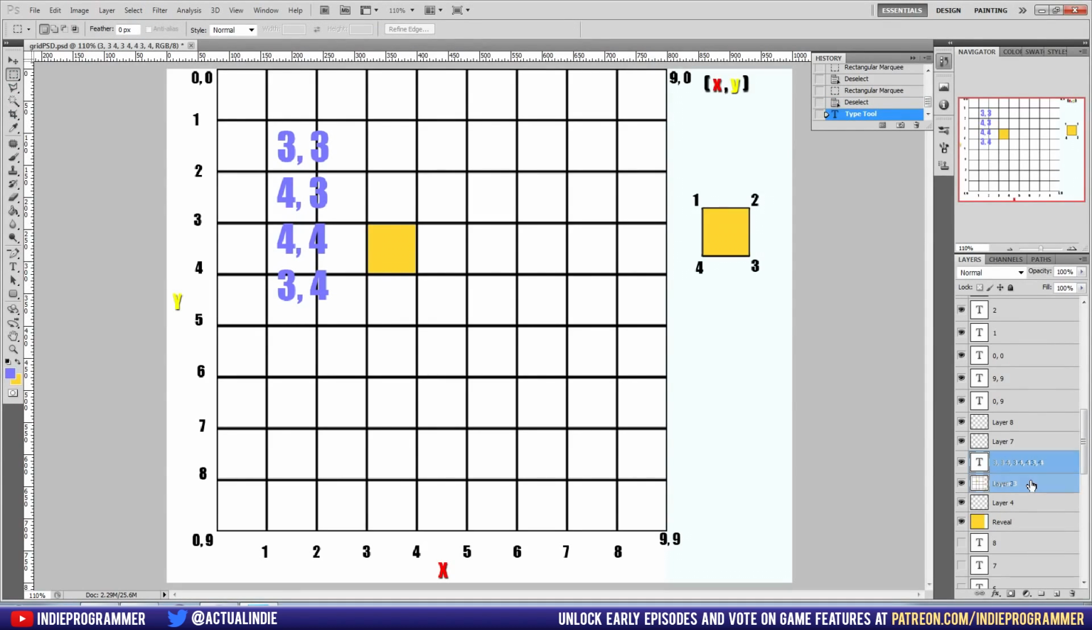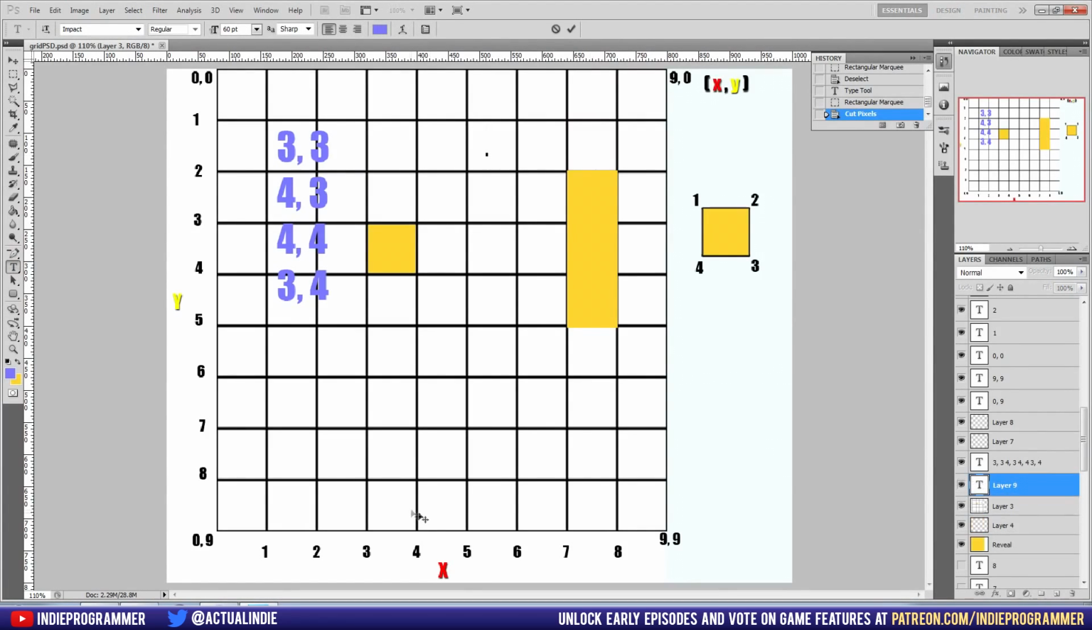So this is also the same if you wanted to make, say, a rectangle instead of just a square. So let's say we had a rectangle over here. The top left is going to be over 7x and down 2y, so 7, 2. Top right is going to be over 8, down 2. Bottom right is going to be over 8, down 5. And the bottom left is going to be over 7, down 5.